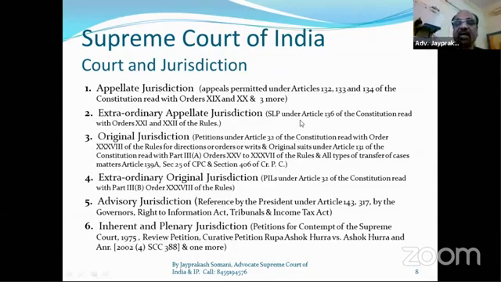The Constitution of India has given a special power to the Supreme Court because the Supreme Court is the custodian of the fundamental rights of the people of India, people of the Republic of India. So the Supreme Court is custodian of these fundamental rights. So extraordinary appellate jurisdiction, the Supreme Court is enjoying.